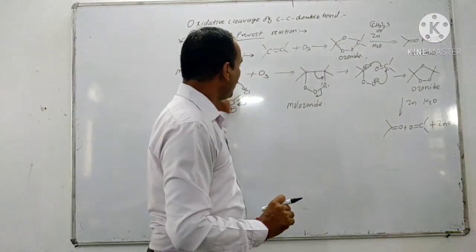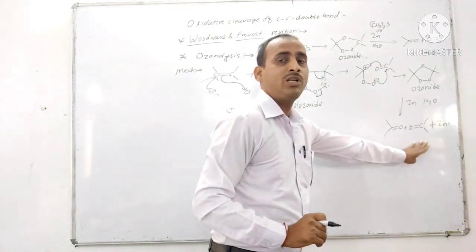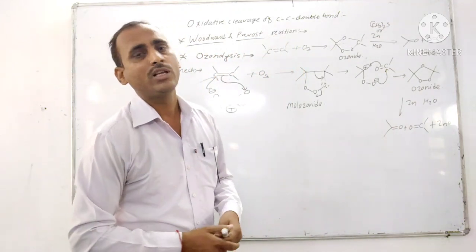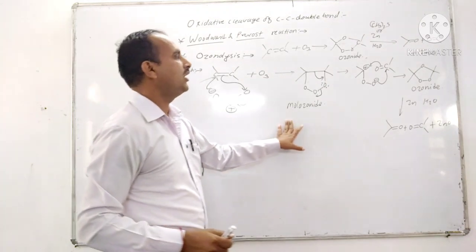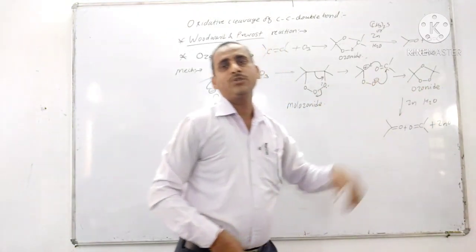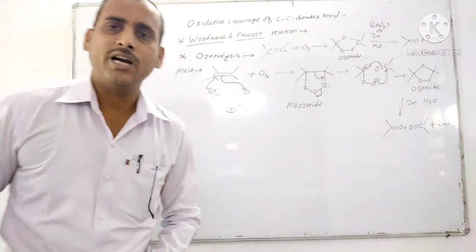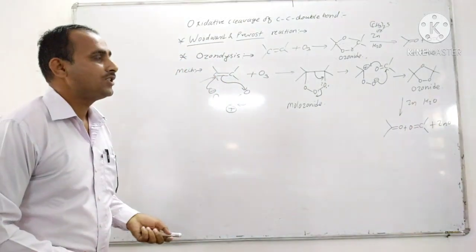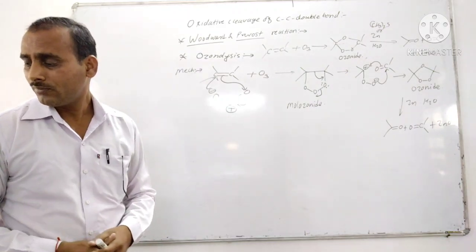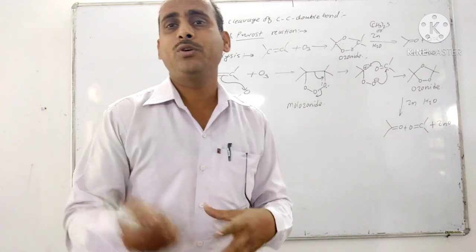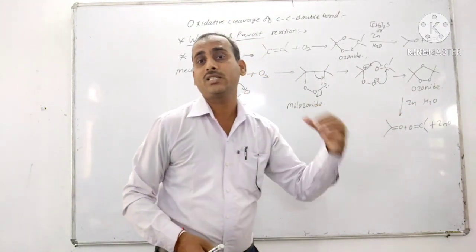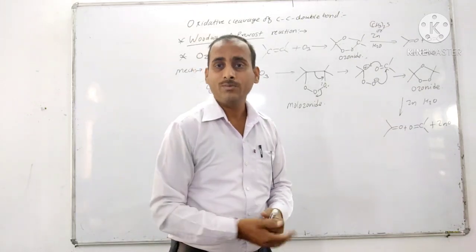So on ozonolysis, the carbon-carbon double bond breaks to form carbonyl compounds. The molozonide undergoes rearrangement to form the ozonide, and the ozonide on reductive cleavage gives the carbonyl compounds. So zinc in water or dimethyl sulfide are used as the reducing agents.